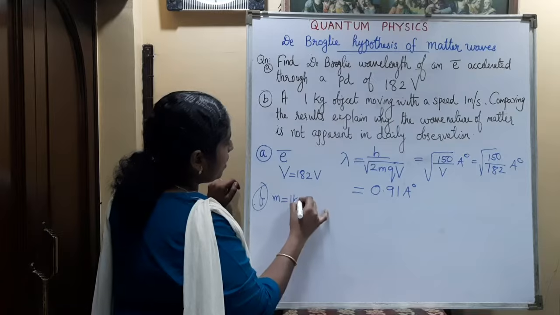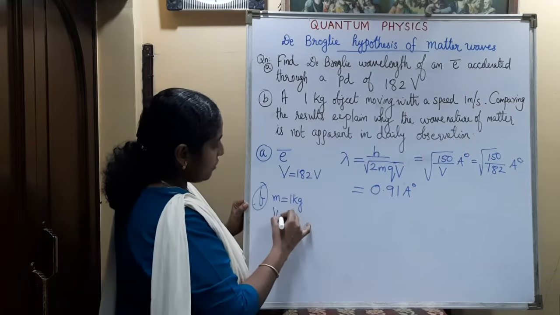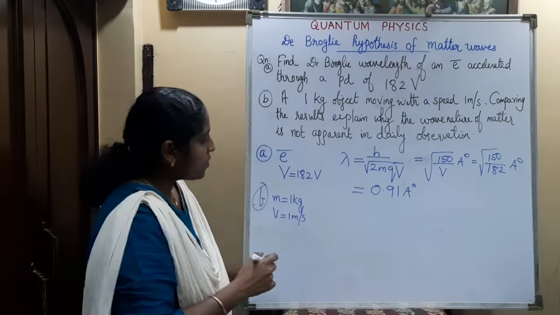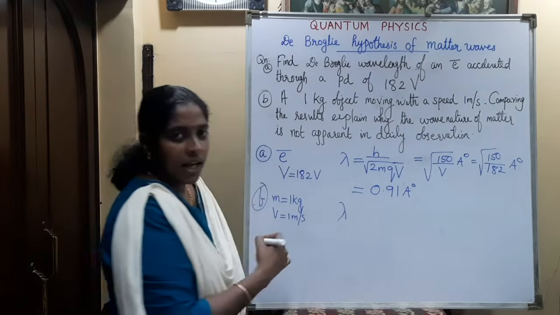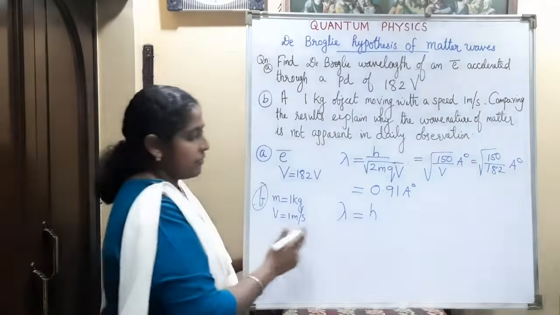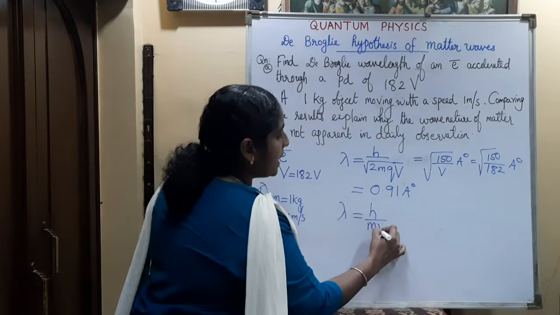In the B part, the question is a 1 kilogram object, that is m equal to 1 kilogram, moving with a speed of 1 meter per second. So v is equal to 1 meter per second. Then compare the result. What is the de Broglie wavelength here? Lambda is equal to h by mass and velocity given. So we can directly use the formula lambda is equal to h by p, that is h by mv.